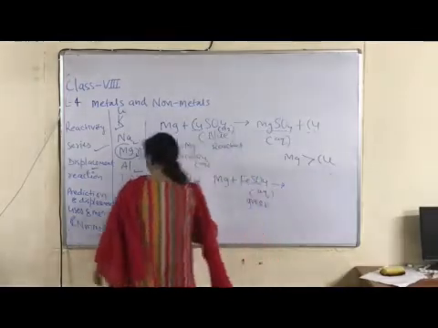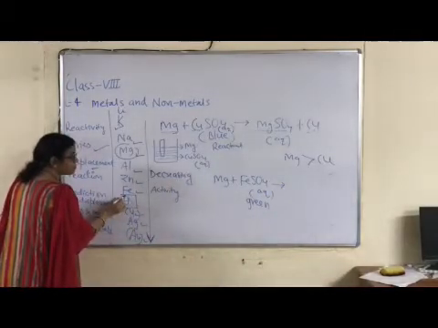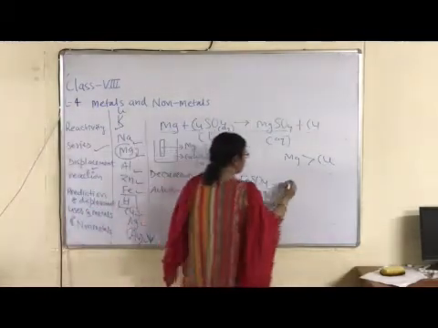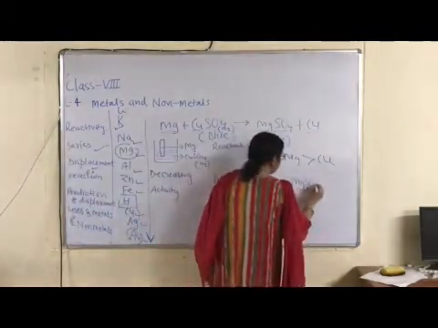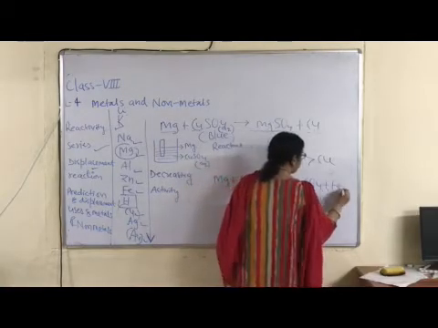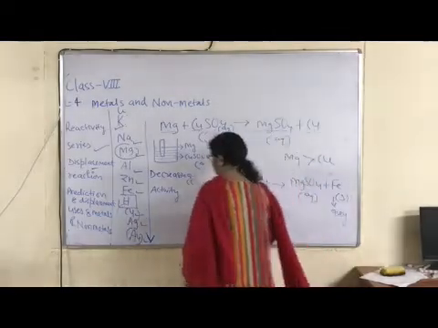Now if displacement reaction occurs, then what happens? This green color turns to colorless, right? Magnesium salt solution is colorless, right? And formation of grey color particles of metal.